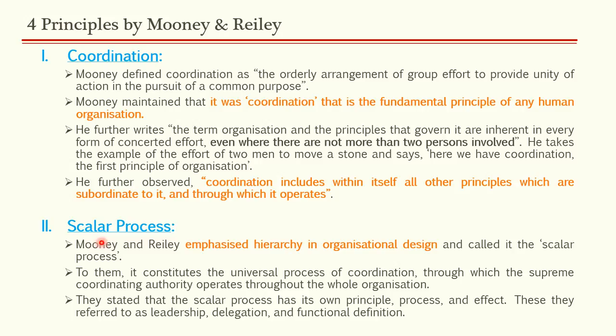The second principle given by them is scalar process or hierarchy. We have learnt about scalar process and hierarchy numerous times in our previous sessions. It is nothing but the hierarchical model or the top down model or the pyramidal model that we have seen. It consists of a particular line of authority, a line chain. We have dealt with this numerous times in our previous sessions, so please visit previous sessions to learn about this in detail, especially Fayol. In Fayol, we have learnt about scalar process in detail.